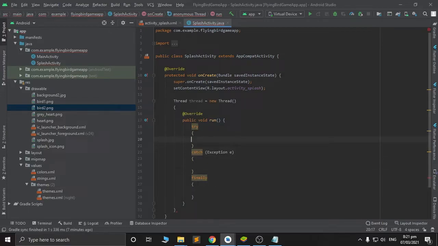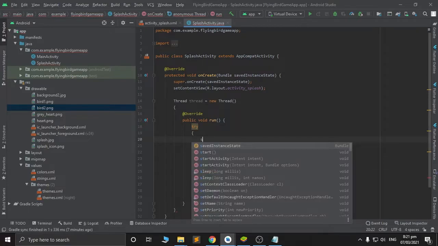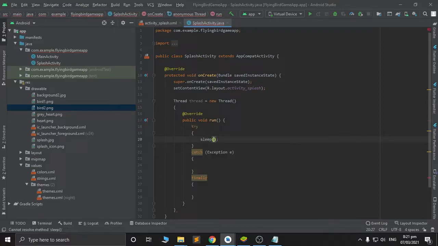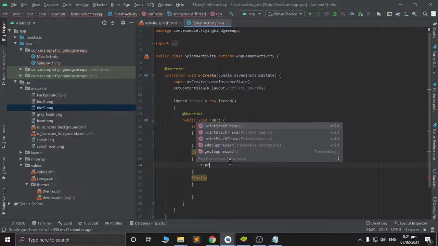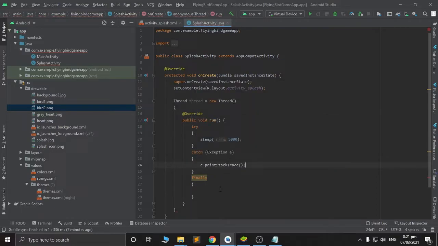Then in the try, we will be putting sleep for 5 seconds. You can change it if you want. You can do it 3 seconds, but I will put it 5 seconds. In the exception, just type print stack trace.